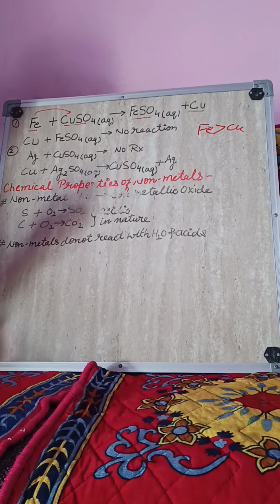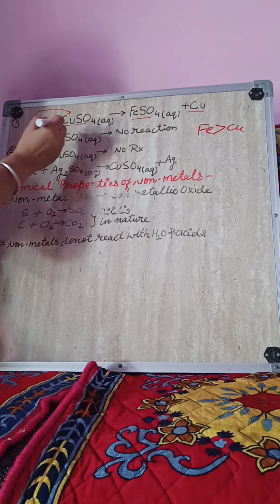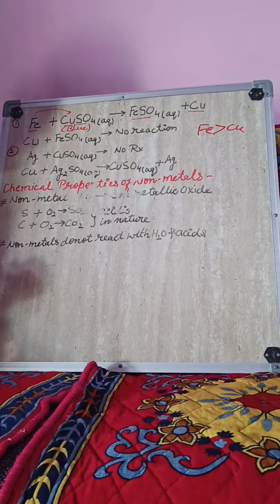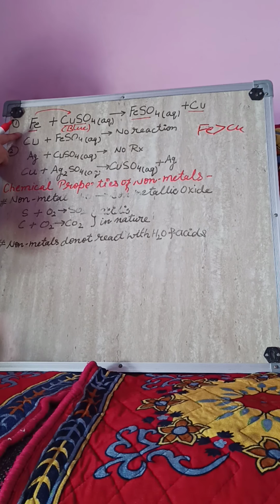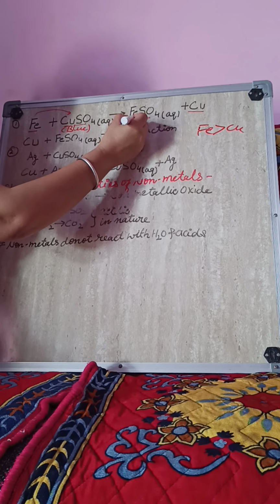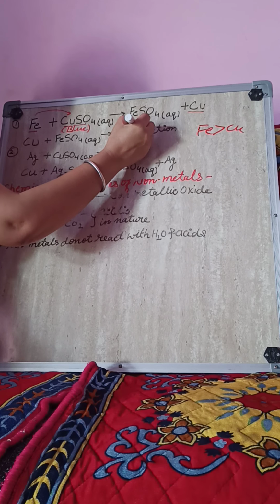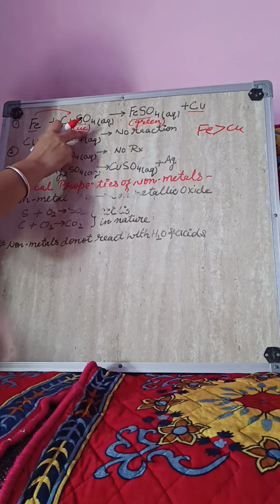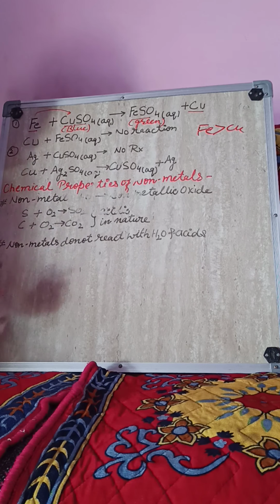Now there is a way to recognize that this chemical reaction has taken place. The color of copper sulfate is blue. Initially the color of copper sulfate is blue. When we put some iron pieces, a chemical reaction takes place and there is a formation of iron sulfate, and we can recognize the formation of iron sulfate by the color change. By observing the color change, the color of the solution will turn from blue to green.